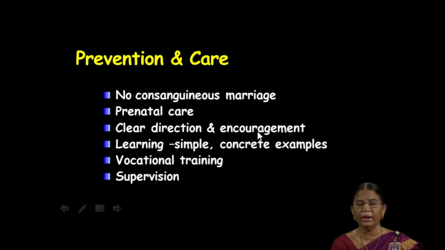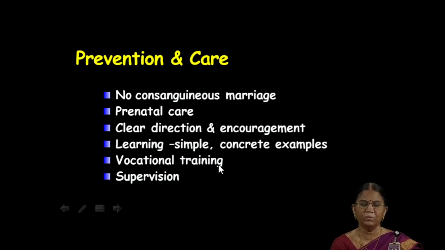Clear direction and encouragement. The supervisor or the teacher or the parent must give correct direction, and we should encourage these children well. We should provide a learning atmosphere, and the explanation must be very simple, and concrete examples must be given so that they can understand better.